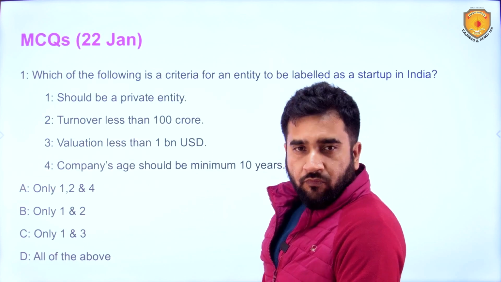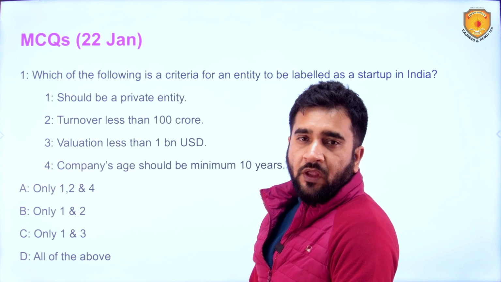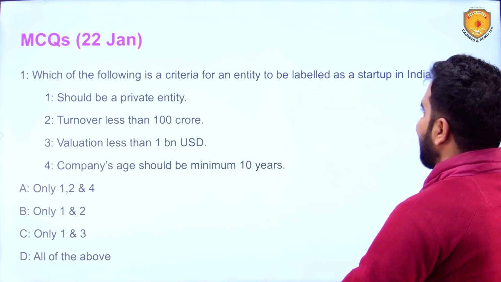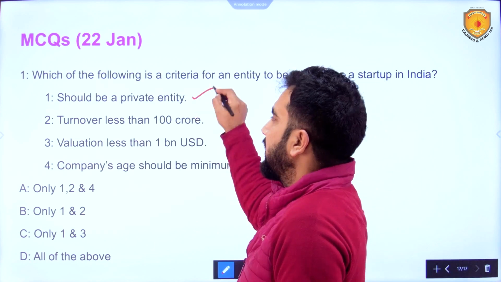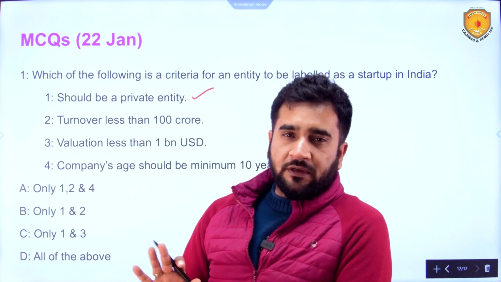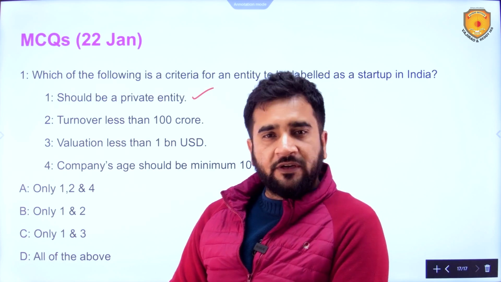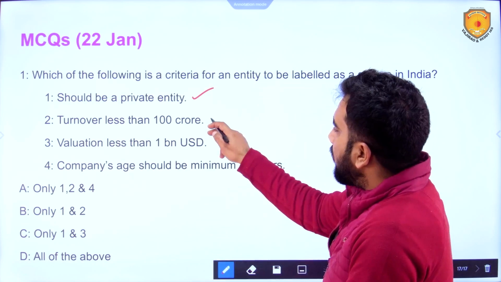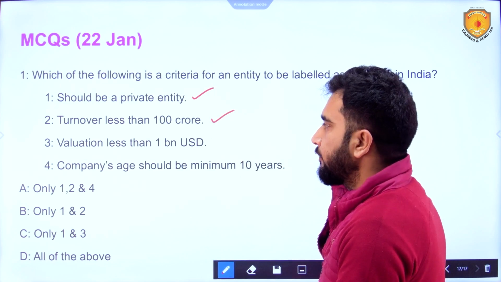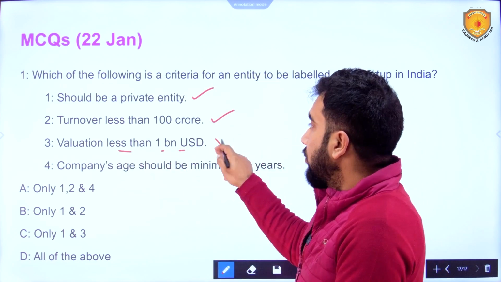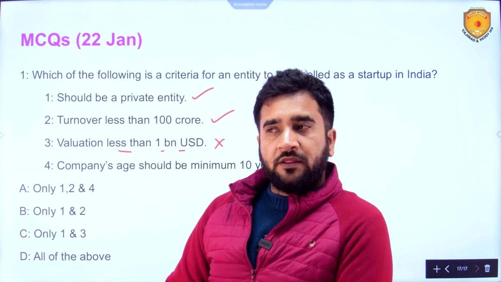Now, answers to yesterday's MCQs. Which of the following is a criteria for an entity to be labeled as a startup in India? Should be a private entity? Yes. It can be a limited liability partnership, a registered partnership firm, or a private limited company. Turnover less than 100 crore? Yes, this is also true. Valuation less than $1 billion? No, this is not a criteria.